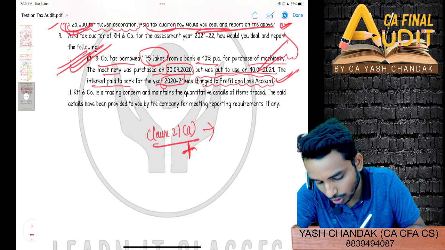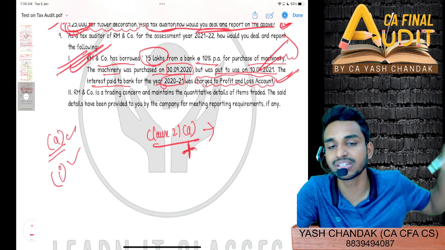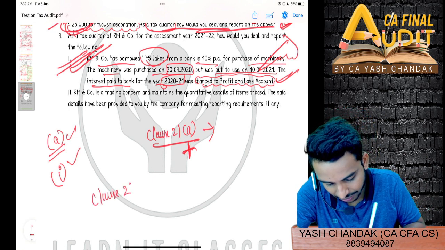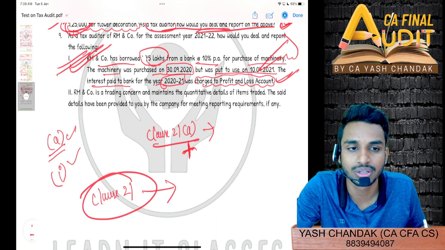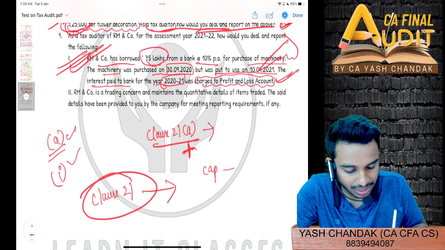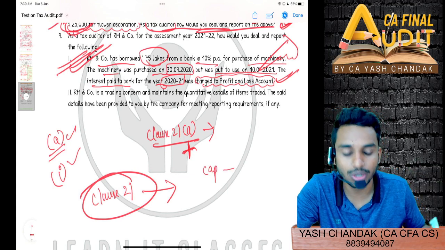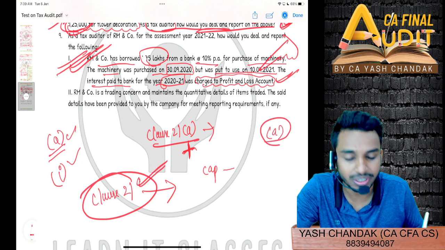So even if here you are not mentioning clause 21A or clause 21I, still fine. They have mentioned in the suggested answer both these clauses, but yes, you can definitely refer to clause 21. At least mention this clause 21, even if not the subclauses. You'll say that capital expenditure has to be added back in your computation of income, and it has to be reported in clause 21. Definitely you must be remembering clause 21A.